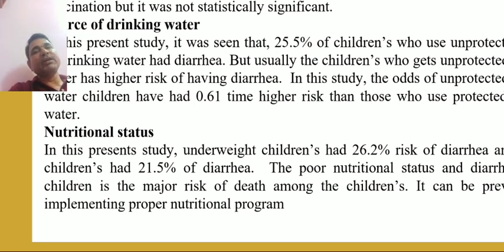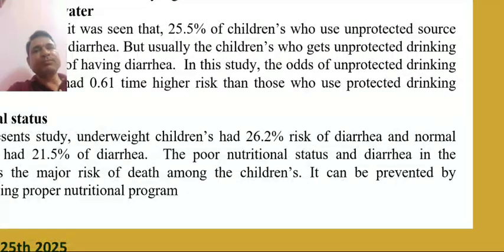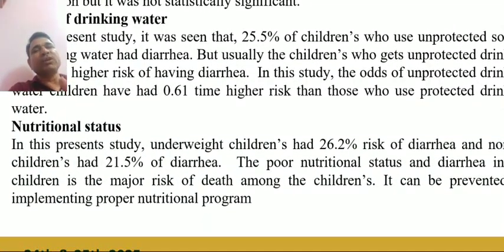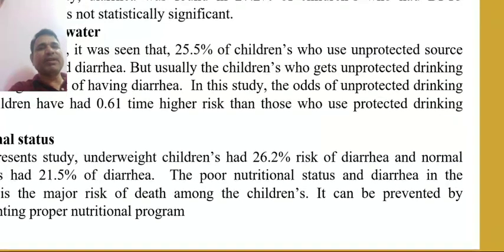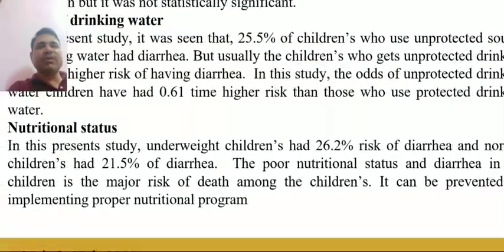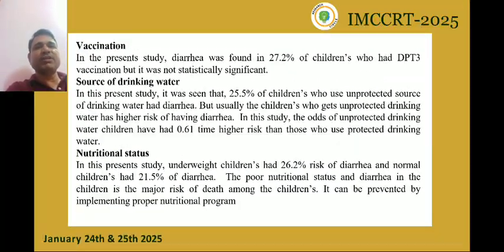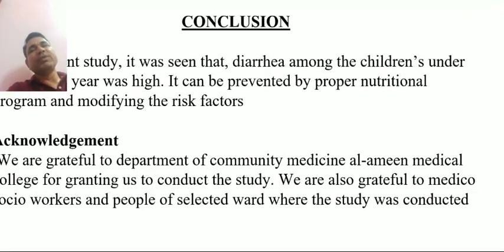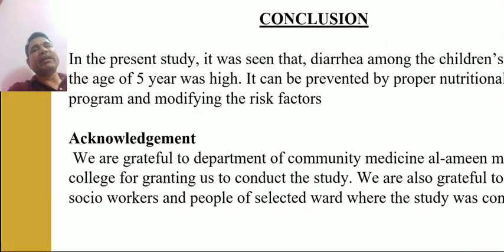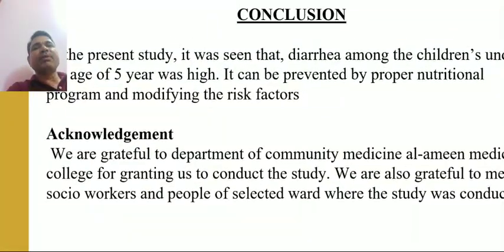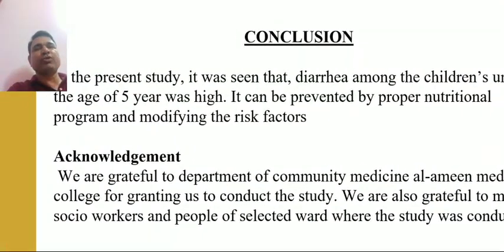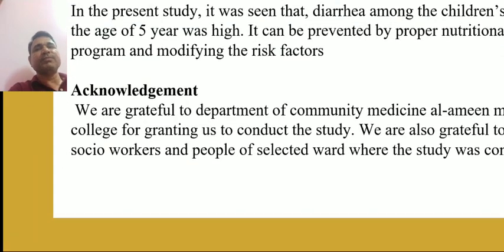Nutritional status. In this present study, underweight children had a 26.2% risk of diarrhea and normal children had 21.5%. Poor nutritional status and diarrhea in children is a major risk of death among children. It can be prevented by implementing a proper nutritional program. Conclusion. In the present study, it was seen that diarrhea among the children under the age of 5 years was high. It can be prevented by a proper nutritional program and modifying the risk factors.